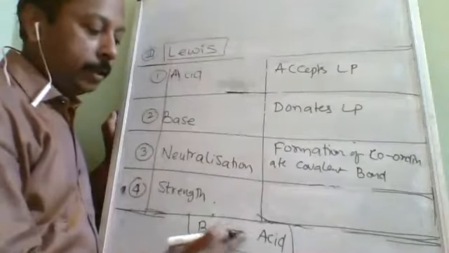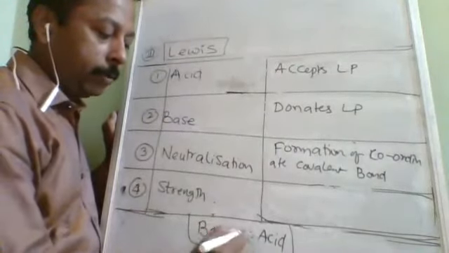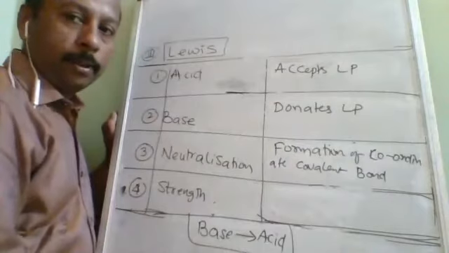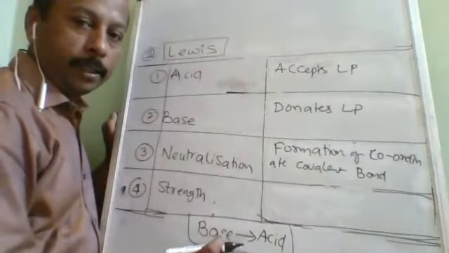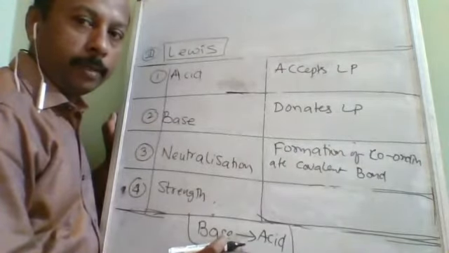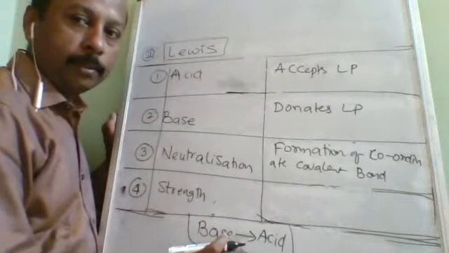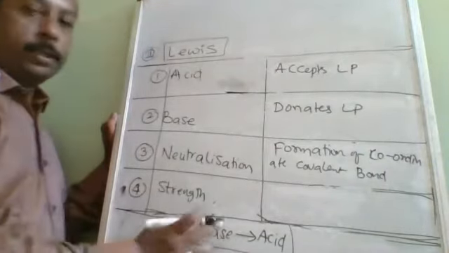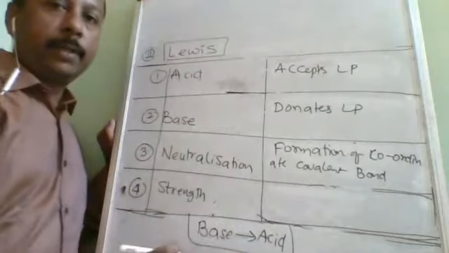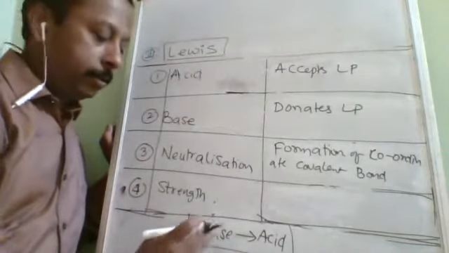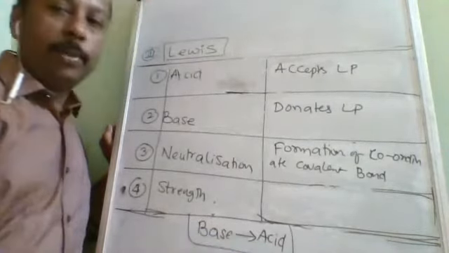This is not a reaction. This is a coordinate covalent bond. The representation of a reaction and a coordinate covalent bond is done by an arrow, so don't misconceive this as a reaction. The base is not giving the acid. The base is donating a lone pair to the acid.